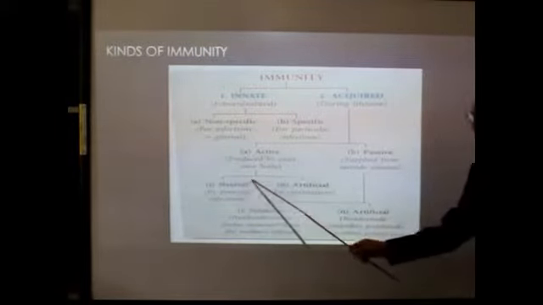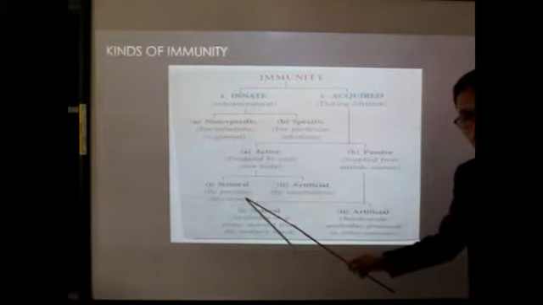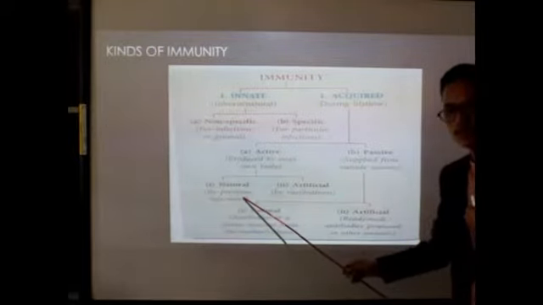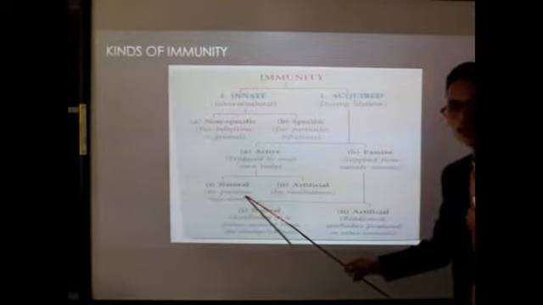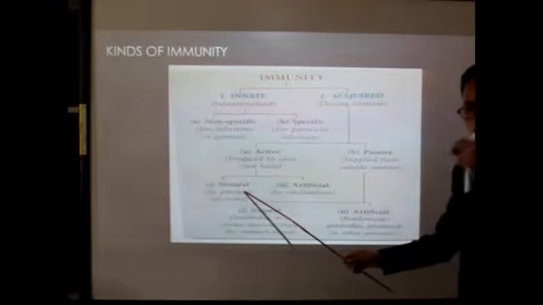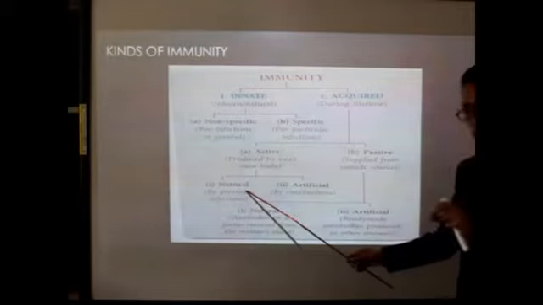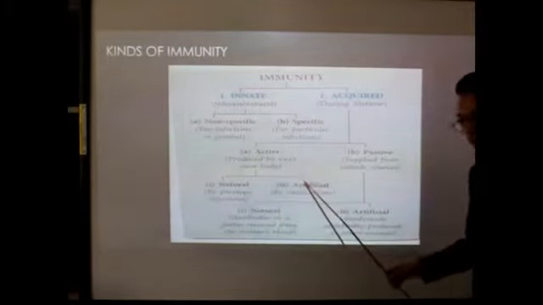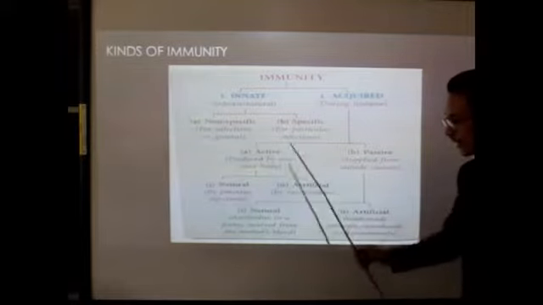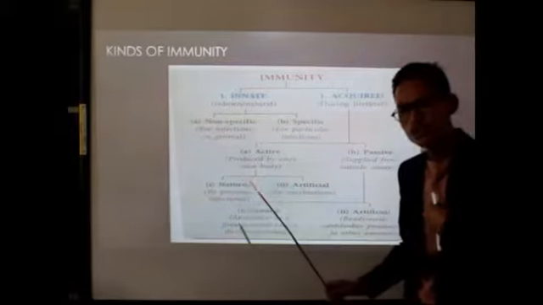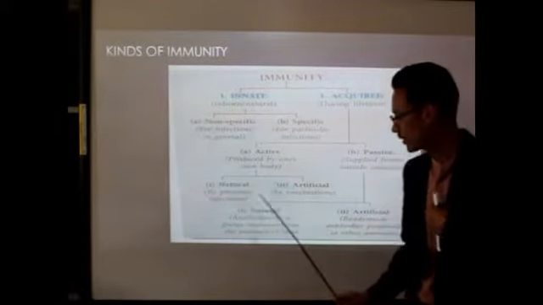In natural active immunity, our own body produces the antibody in response to invading foreign substances like viruses and bacteria. In artificial active immunity, our body is exposed to microorganisms, as in vaccination.